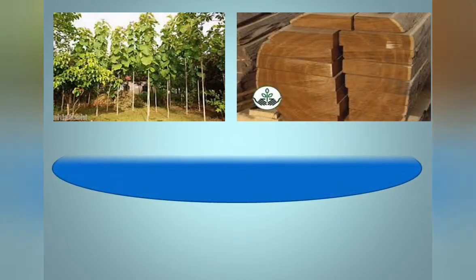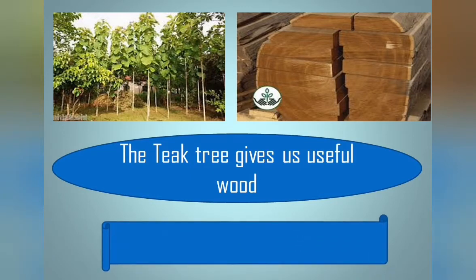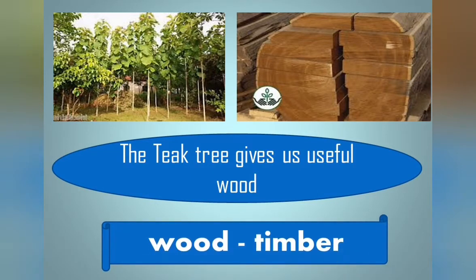This is your 7th line. Okay, children, listen. What is this tree? This is a teak wood tree. Teak wood. Most of the furniture is made using the teak tree. So the 7th line is: The teak tree gives us useful wood. Wood means timber. By using wood, we can make furniture like your school benches and chairs and also doors. These are made of wood. So the teak tree gives us useful wood.